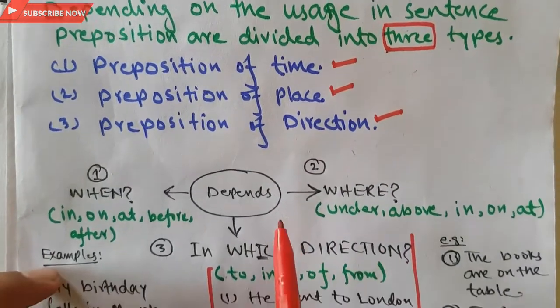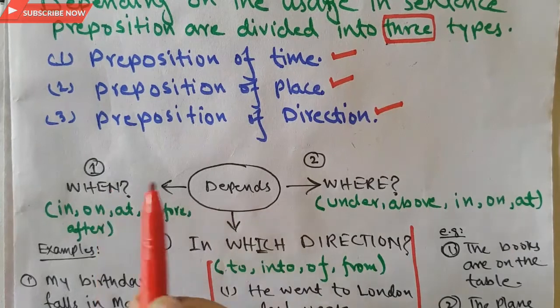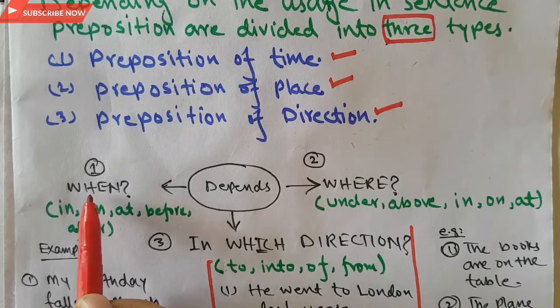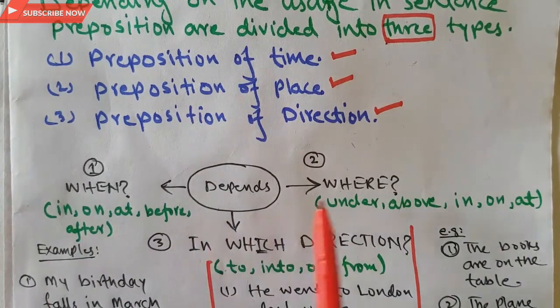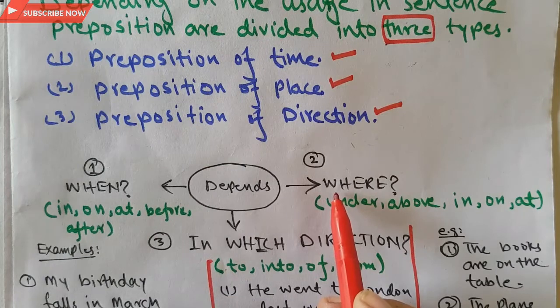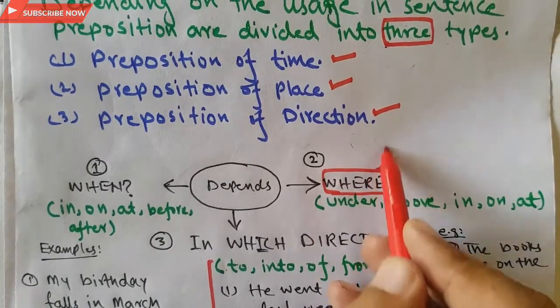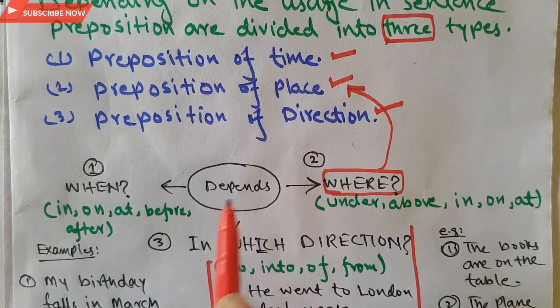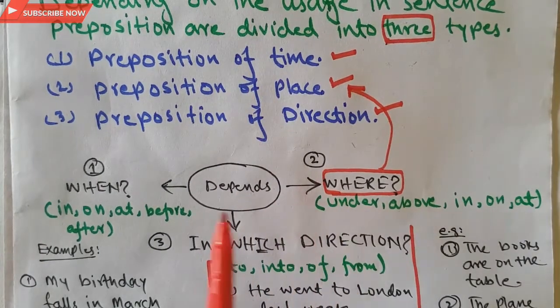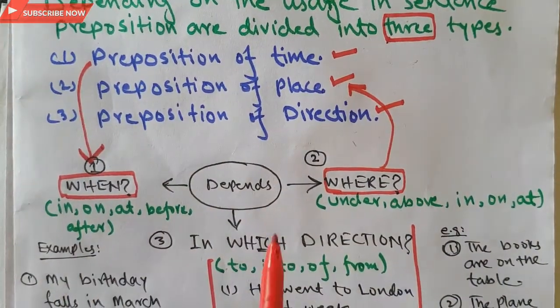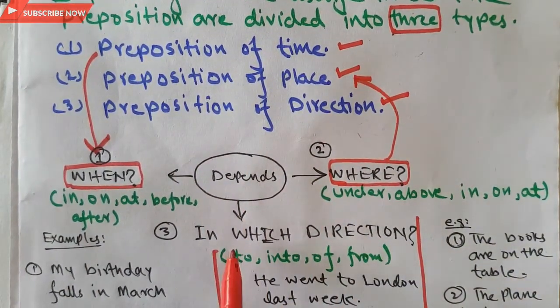It simply means that prepositions depend on these three things: when an action or thing happened, which refers to time, and where the thing or occurrence happened, which refers to place. Where will show us the preposition of place, and when will show us the preposition of time, while the preposition of direction shows in which direction things or matters are happening.